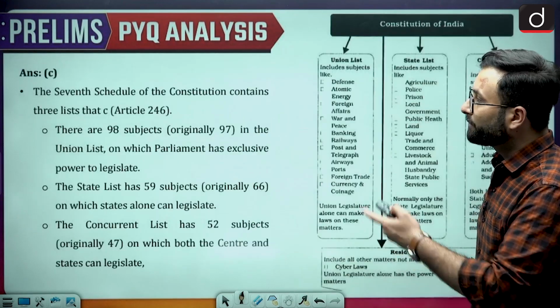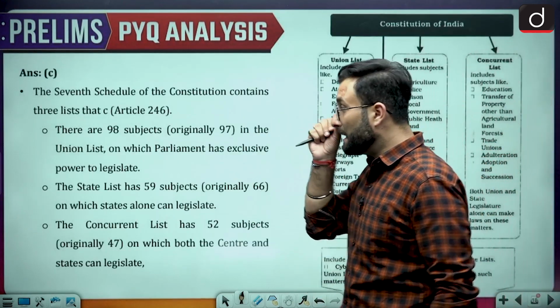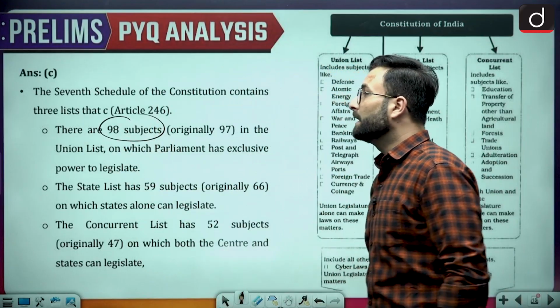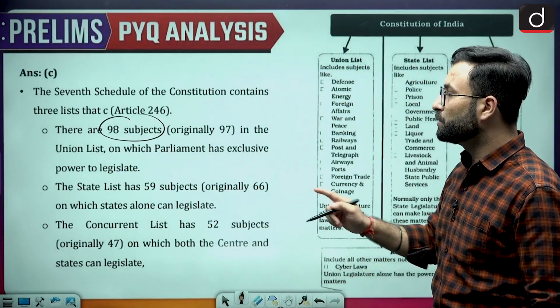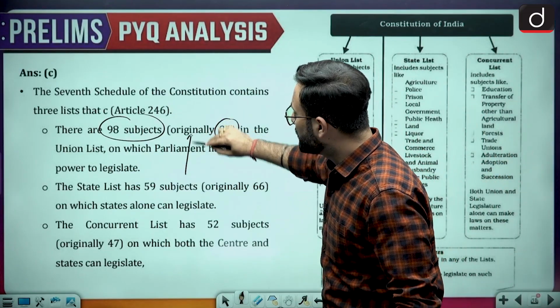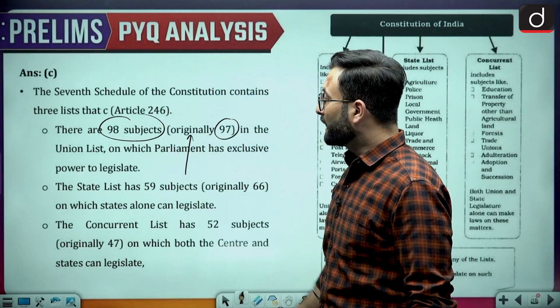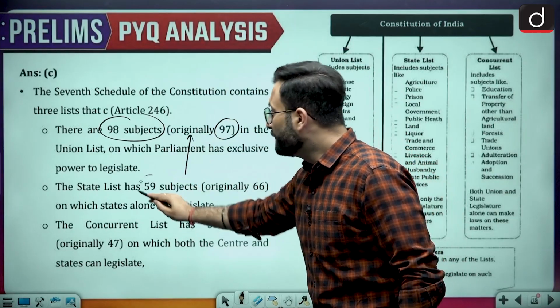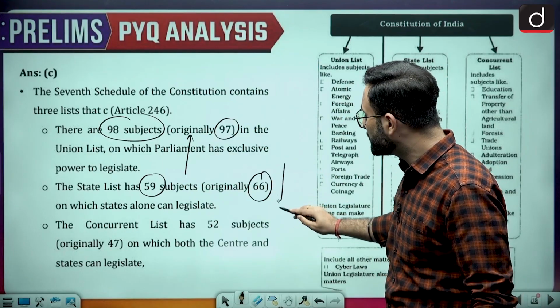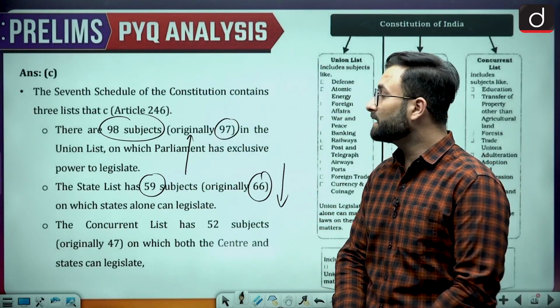So here, the 7th Schedule of the Constitution contains three lists. One is your union list, which has 98 subjects. Originally there were 97, so here you can see an increase in the number of subjects. Coming to the second one, the state list has 59 subjects. Originally there were 66 subjects, so here you can see a decrease in the number of subjects in the state list.